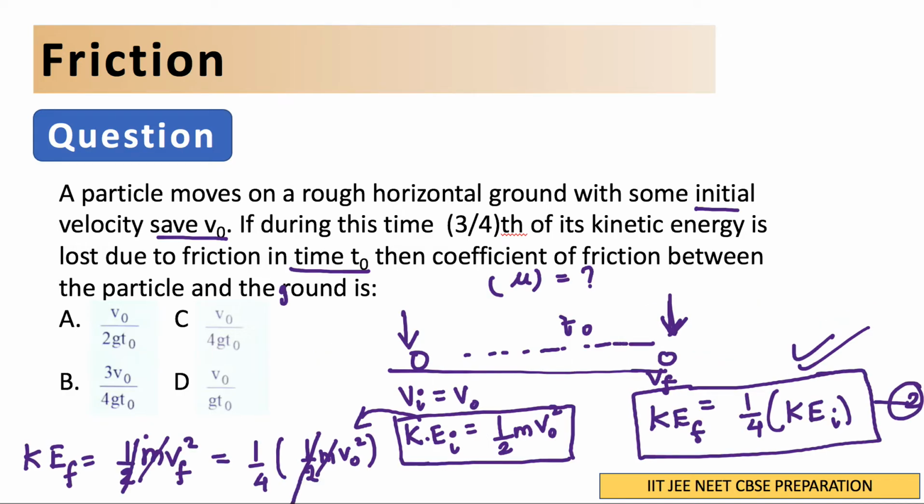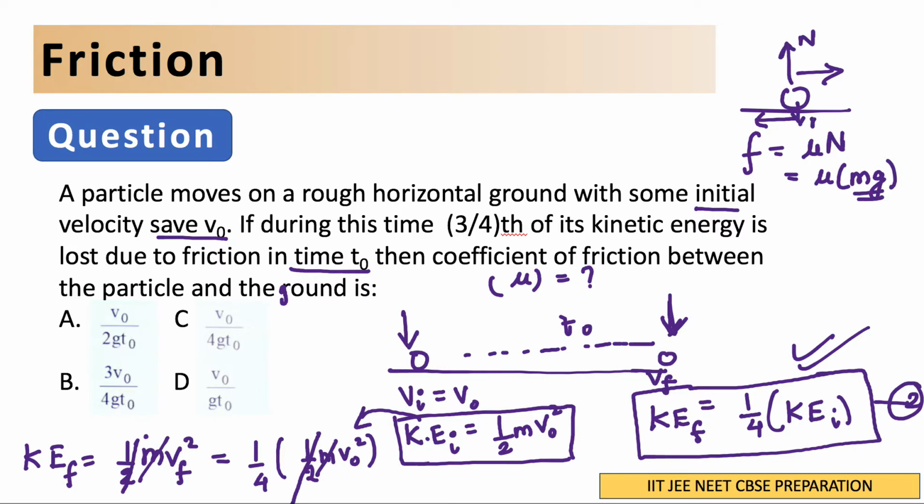Please understand one more point we should not forget: there is a frictional force acting on the particle. When the particle was moving like this, the friction was acting in this direction. Friction is nu into N, and N will be nu into mg. Normal reaction will act like this and mg will act in the downward direction, so N and mg will be equal. So this frictional force that is acting is nu into mg.